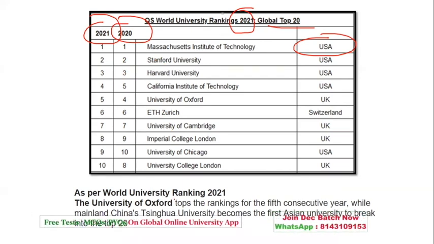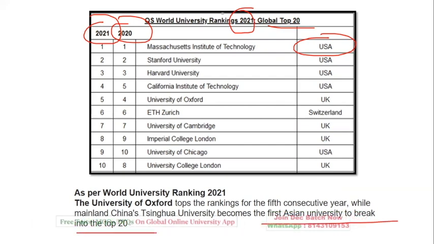As per the world ranking 2021, the University of Oxford tops the ranking for the 5th consecutive year, while mainland China's Tsinghua University becomes the first Chinese university to break into the top 20. Okay, so this is the world ranking of universities. So just keep this in mind. These figures, as I said, you have to prepare, though you are watching the revision video lecture, but you have to prepare your handbook where you can revise these things on the last day also.